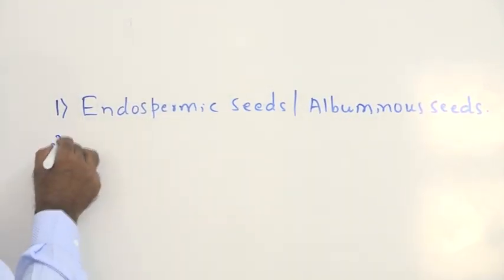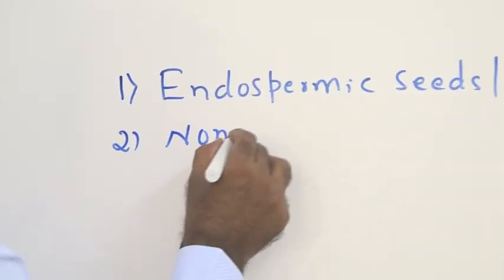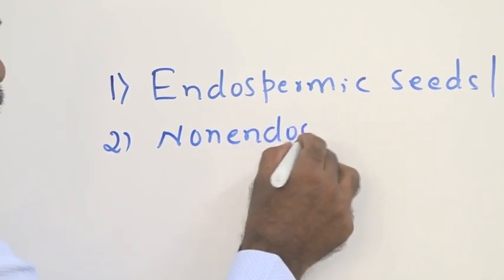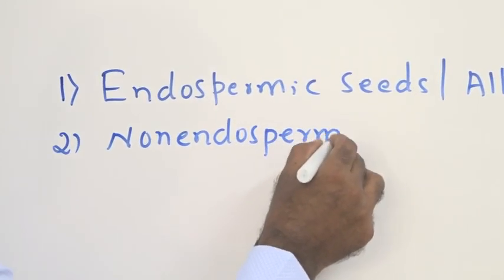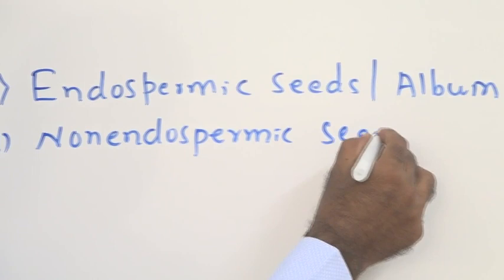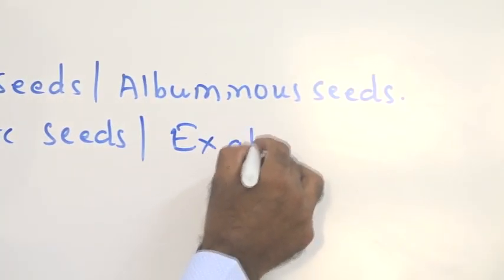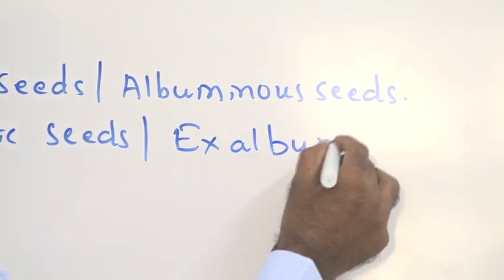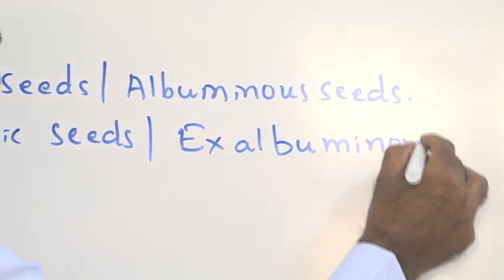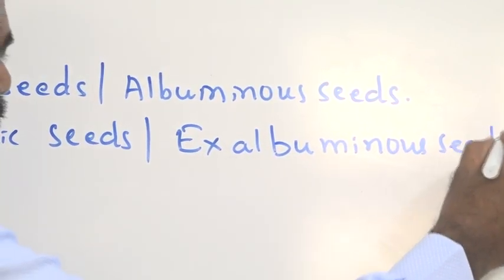Another one is non-endospermic seeds, which we call exalbuminous seeds.